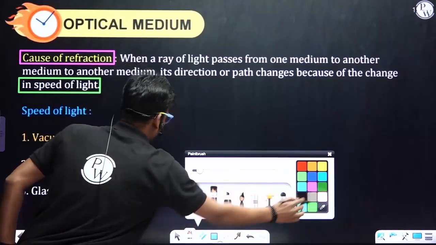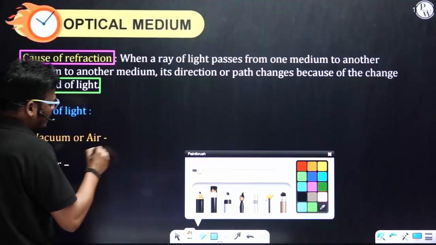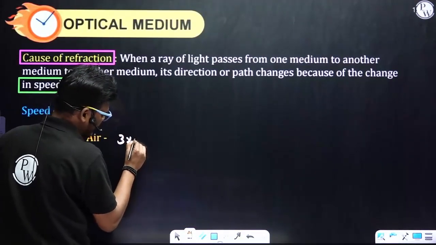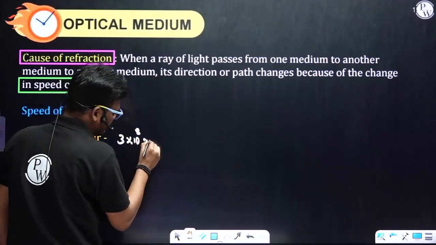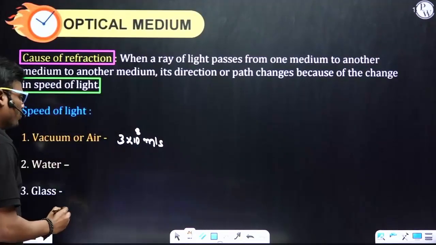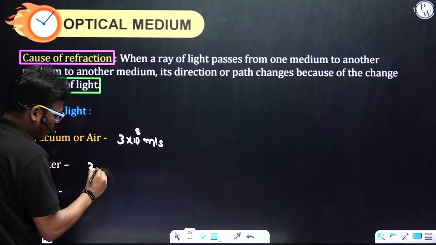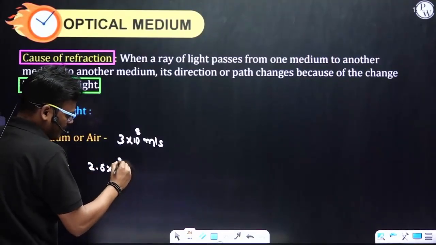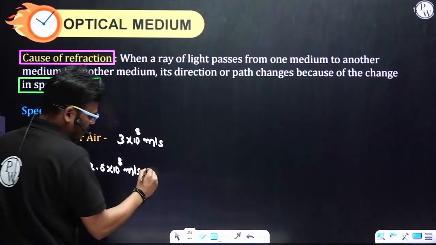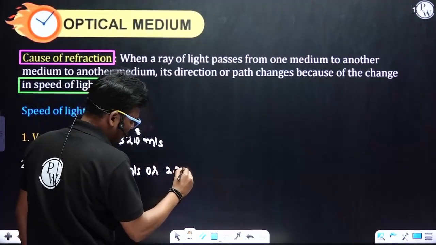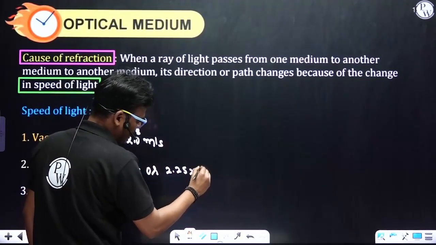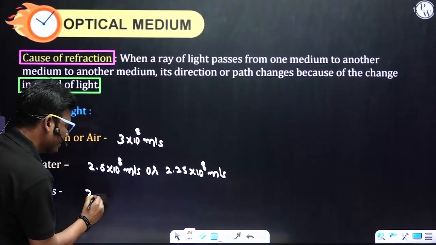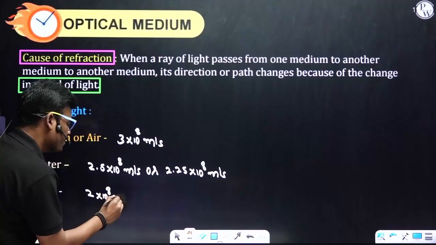So when we are talking about the speed of light, in an air medium the speed of light is 3 into 10 power 8 meter per second, and in water it is 2.5 into 10 power 8 meter per second. In some textbooks they have given 2.25 into 10 power 8 meter per second. And in a glass medium it is 2 into 10 power 8 meter per second.